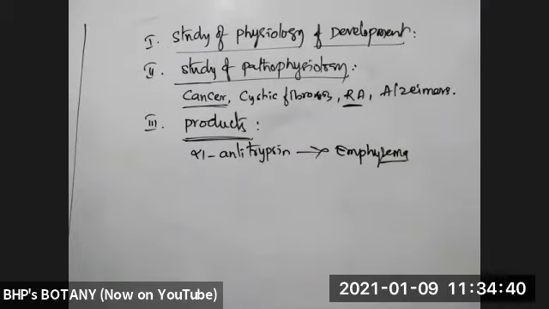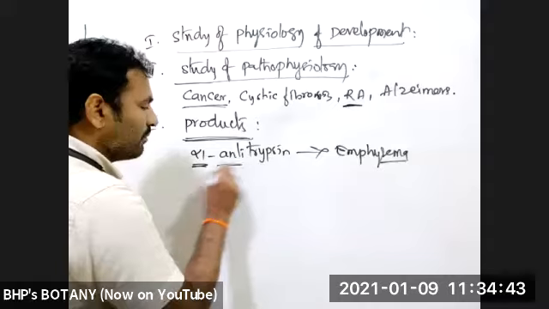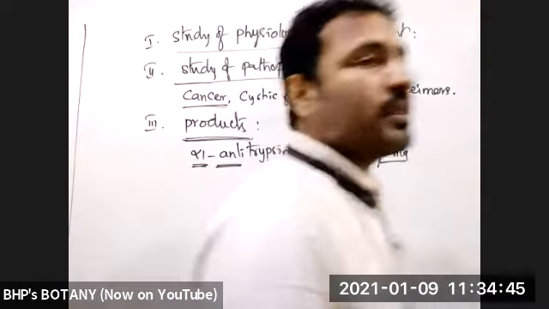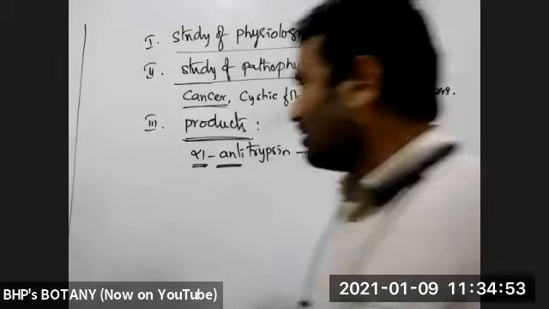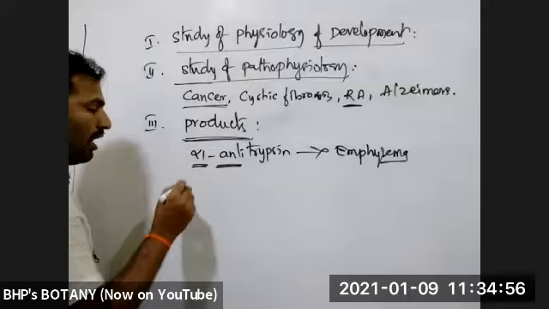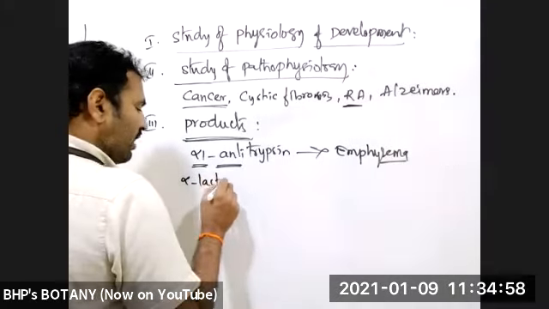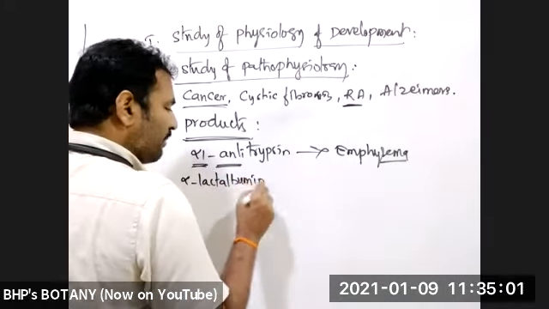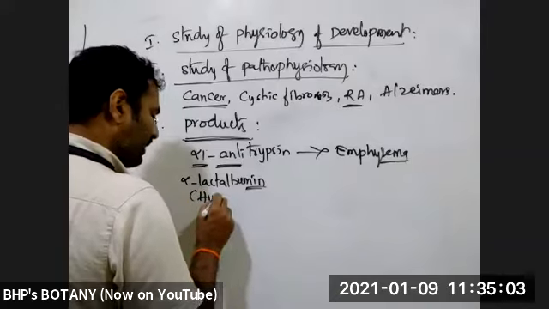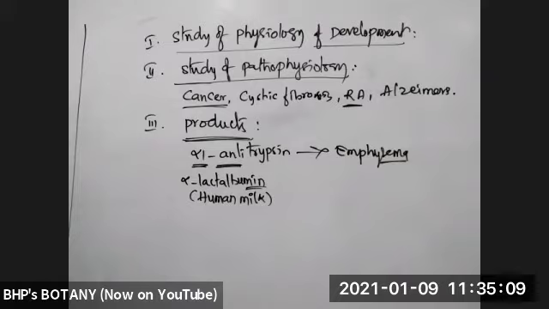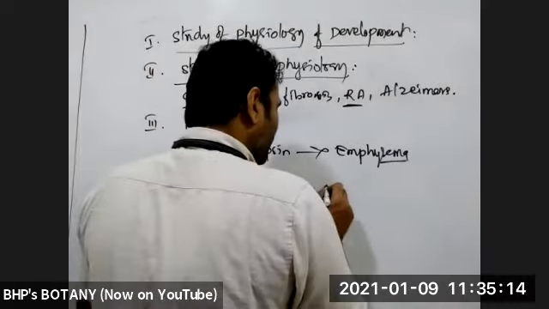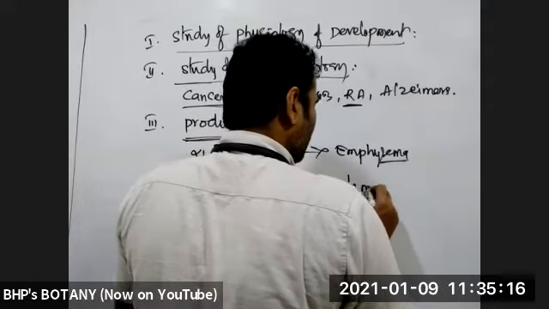For emphysema, this alpha-1 antitrypsin was produced. It can be produced in transgenic animals and used for treatment. Similarly, take alpha-lactalbumin. Alpha-lactalbumin is a milk protein present in human milk. This alpha-lactalbumin is introduced into cow's milk,